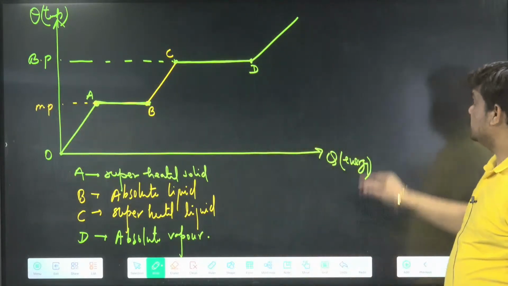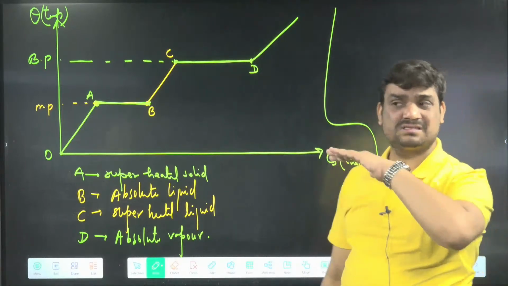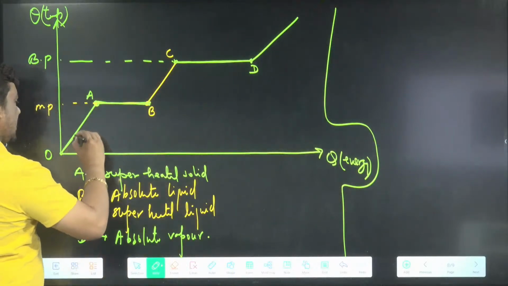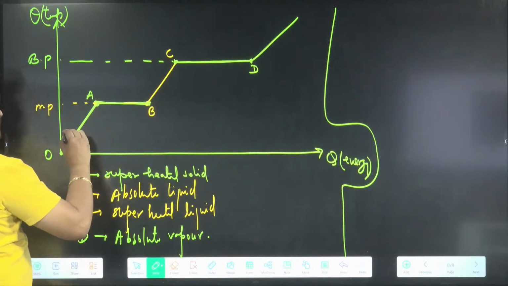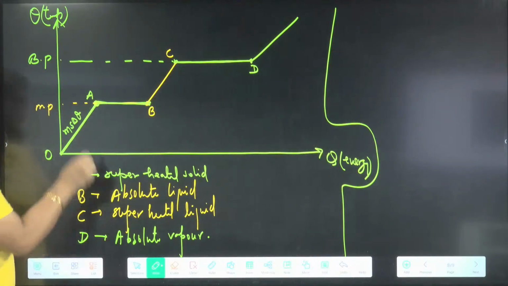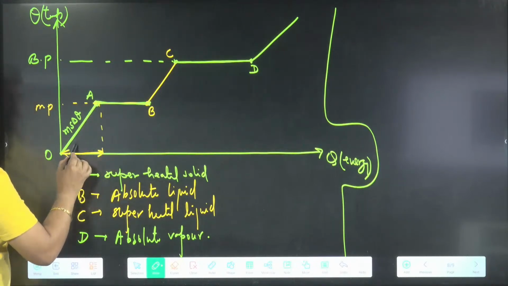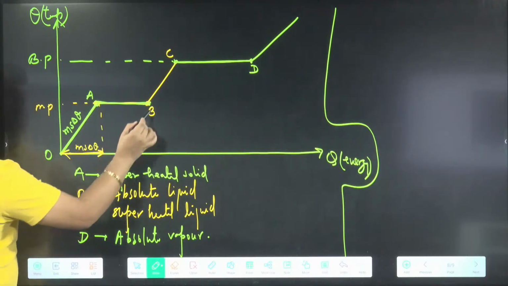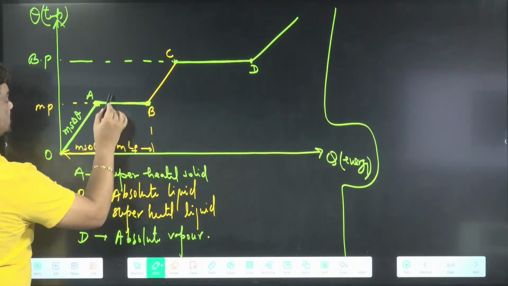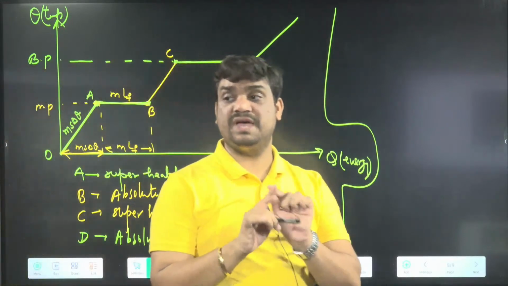So we got here two types of line, one is the horizontal line and one is the slanted line, means the line with the slope. The line with the slope represents heating. Heating means formula ms delta theta. Heat we have represented on the x-axis. Here to here heat is going to be ms delta theta, and here to here heat is going to be mL_F. This horizontal line represents phase change.